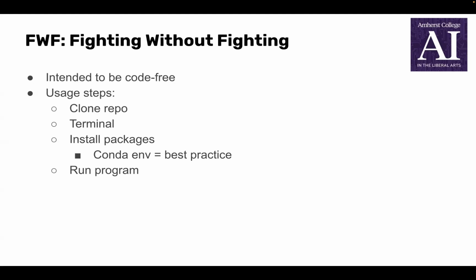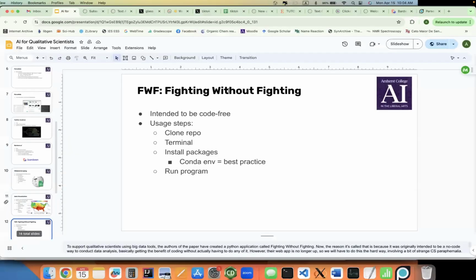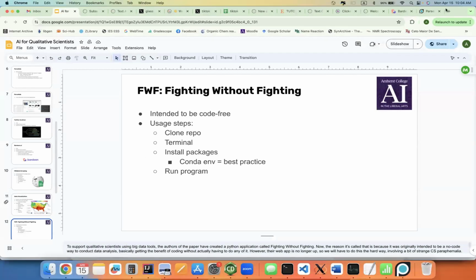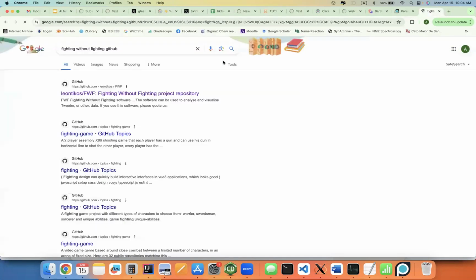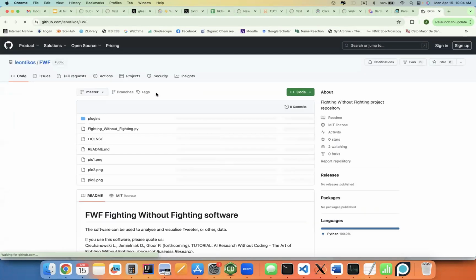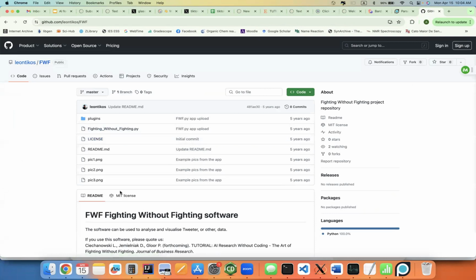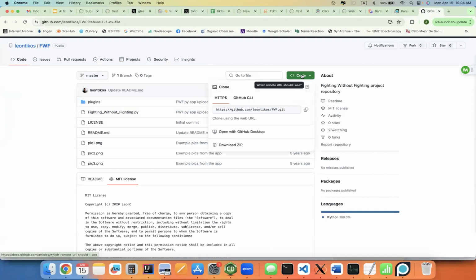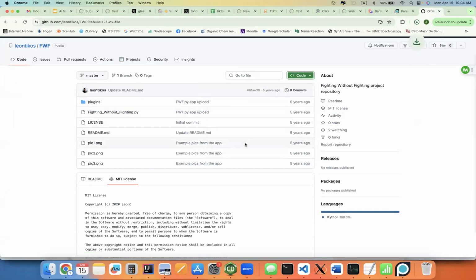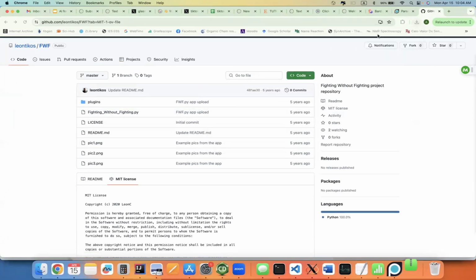But the web app is no longer up, so we will have to do this the hard way, involving a bunch of strange CS paraphernalia, but I will try to keep the jargon to a minimum. So to get started, we have to navigate to their GitHub page. We check the license, see that we can actually use it, and then we can download their repository, which basically gives us their code.